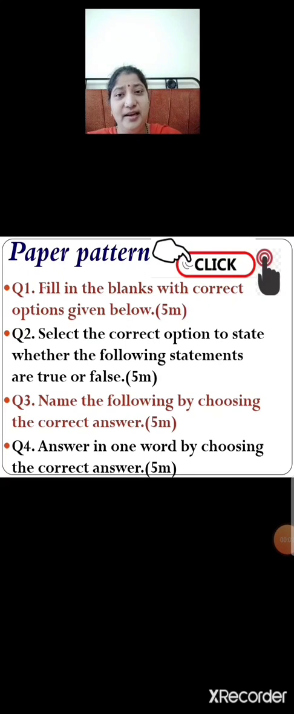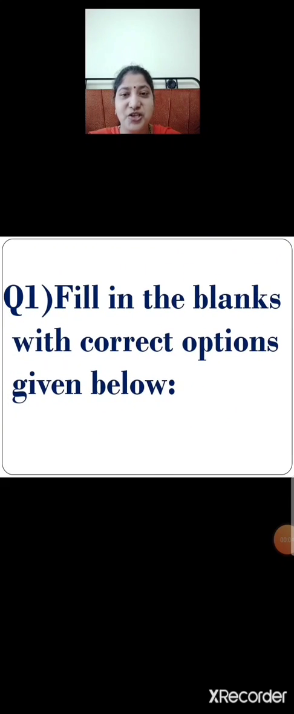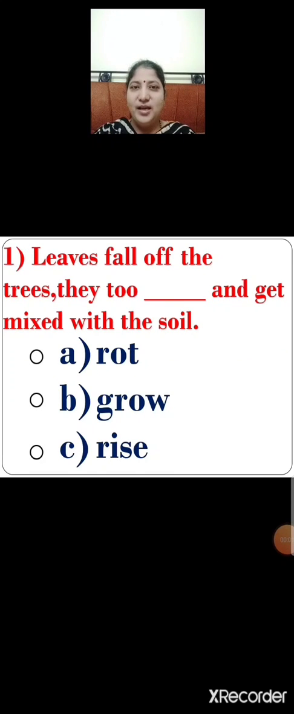Now children, let us proceed with the first question. Fill in the blanks with correct options given below. Number 1. Leaves fall off the trees. They too dash and get mixed with the soil. Let me repeat again. Leaves fall off the trees. They too dash and get mixed with the soil. Children, here are 3 options given below. Option A, rot. Option B, grow. Option C, rise. So children, which is the correct option?